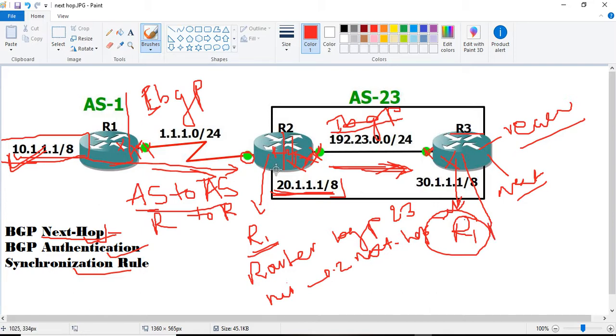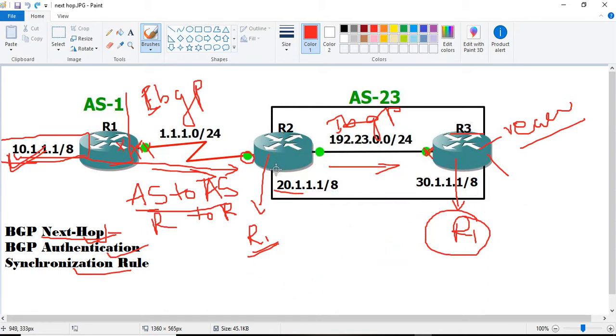So after this, R3 will know about the next hop, and the next hop problem is solved. Okay, let us move towards BGP authentication. BGP authentication means securing the network, or authenticating between the peers. Authenticating between peers is BGP authentication.